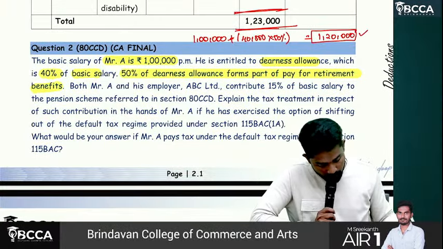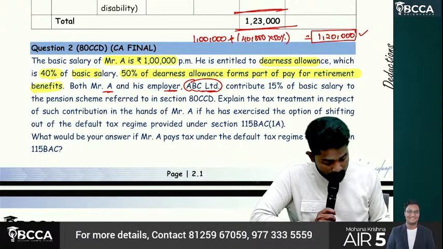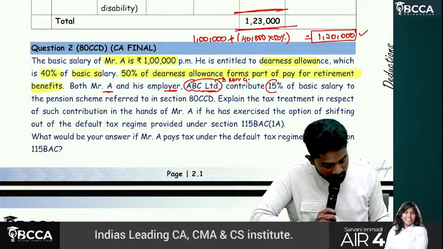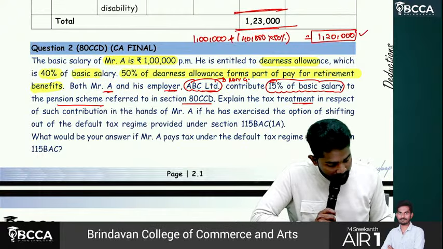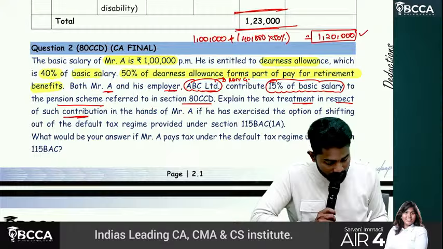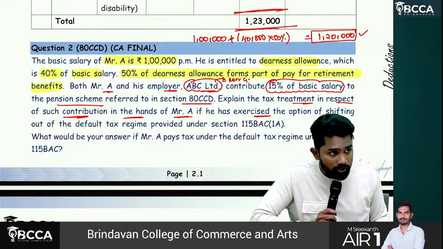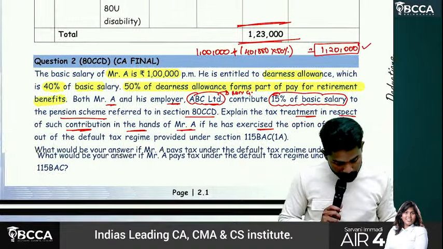A and his employer, ABC Limited, private employer or government employer? Private, non-government. Contributed 15% of his basic salary to pension scheme referred in 80 CCD. Explain the tax treatment in respect of such contribution in the hands of A if he has exercised the option to shift out from 115BAC. Shifted out from 115BAC. That means under which regime he is? Old regime. Okay.